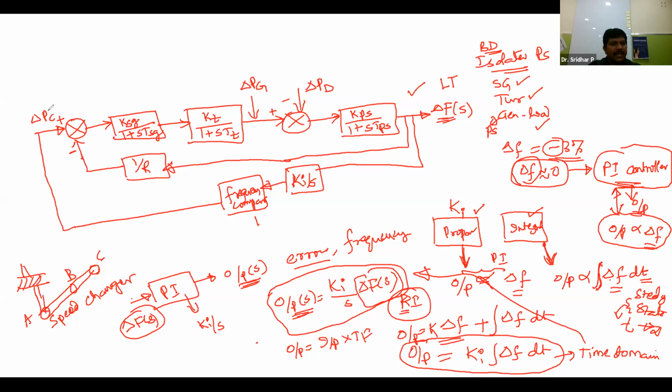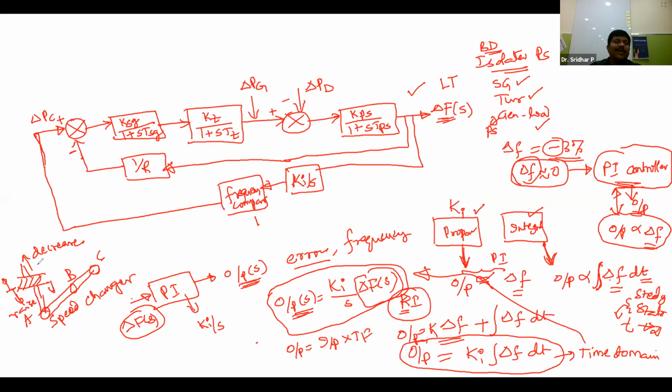So in the previous case, delta PC we adjusted directly. Now if you are taking only an isolated power system, before this PI controller, the delta PC terminal is just free. We have not connected anything here. It simply means you can adjust it manually based on your requirement. You can decrease this or you can increase this. If you want to see a decrease, it will be adjusted in the upward direction. If you want to raise the frequency, it should be pulled in the downward direction. That is nothing but the speed changer setting.